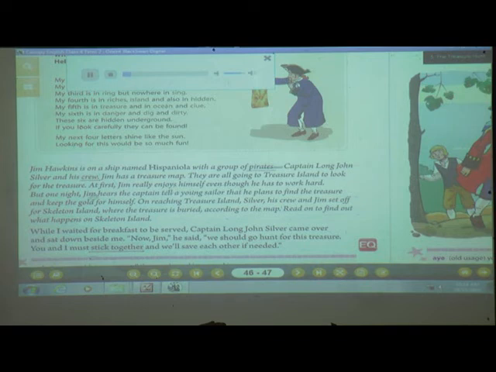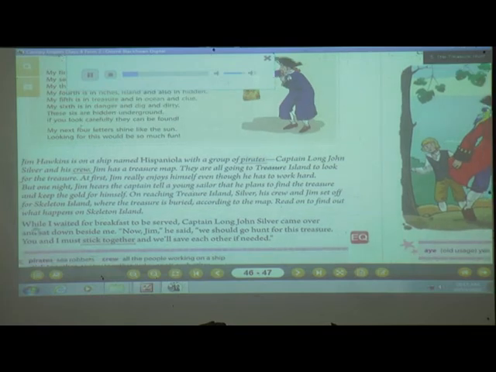But one night, Jim hears the captain tell a young sailor that he plans to find the treasure and keep the gold for himself. On reaching Treasure Island, Silver, his crew, and Jim set off for Skeleton Island where the treasure is buried according to the map. Read on to find out what happens on Skeleton Island.